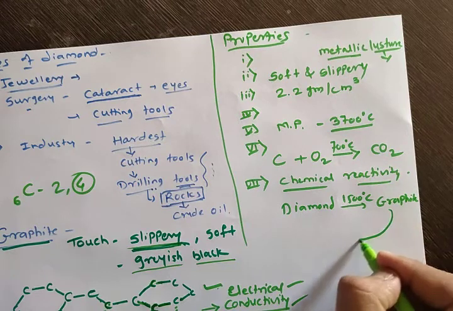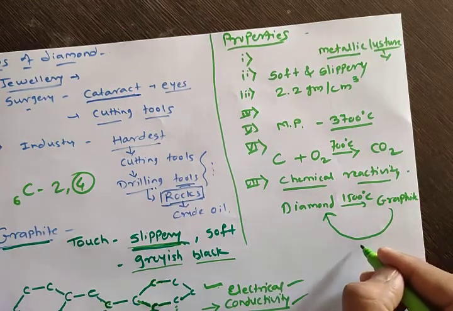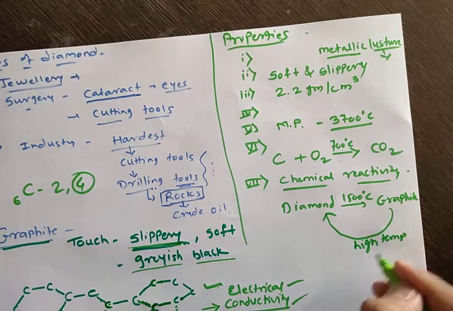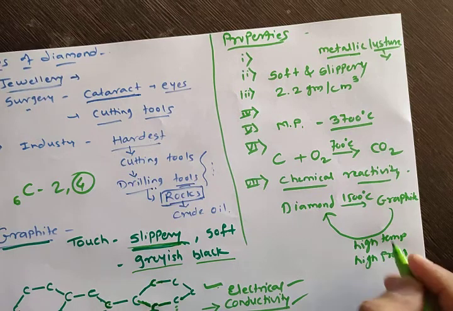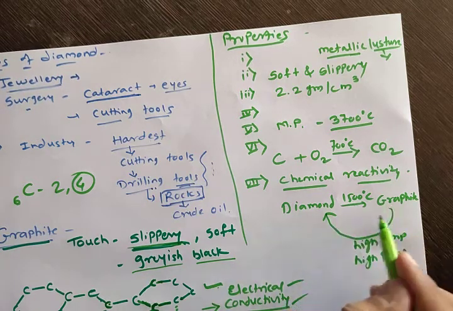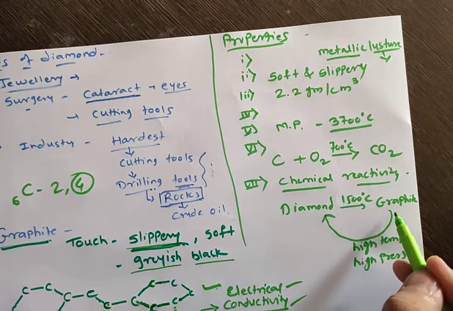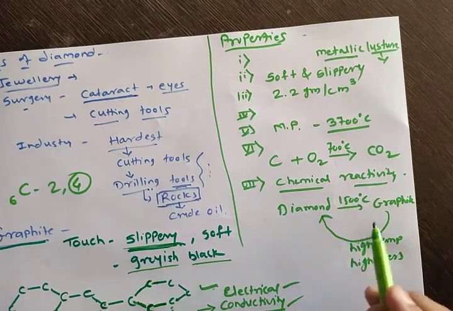Similarly, graphite can also be converted into diamond at very high temperature and high pressure. Pressure is also required here. So these two forms are interconvertible with each other. Interconvertible means diamond can be converted into graphite and graphite can also be converted into diamond. So these are the properties of graphite.